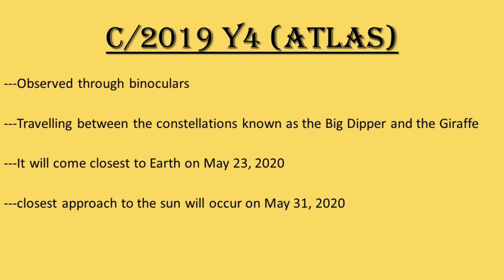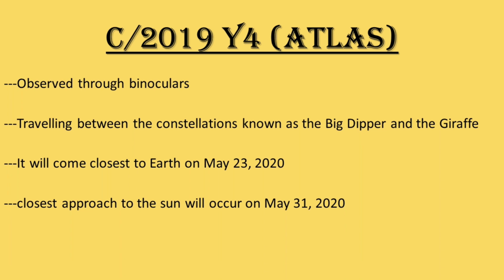The comet has not reached its peak yet, but when it does, it may be the brightest comet seen from Earth in 20 years. This comet will come closest to Earth on May 23, 2020. Its perihelion, or closest approach to the Sun, will occur on May 31st, 2020.